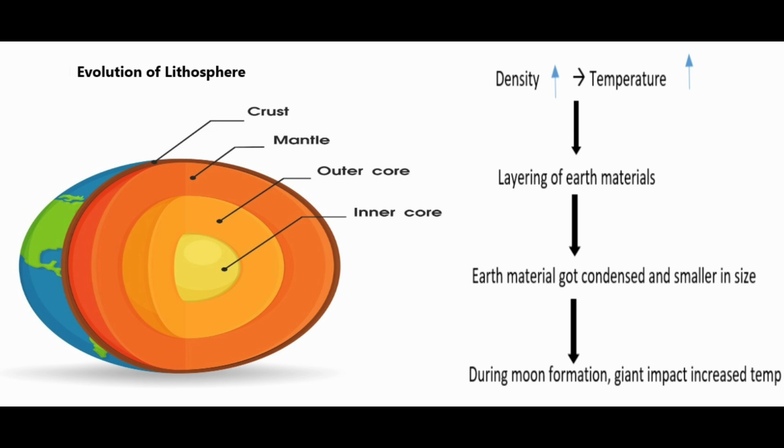And this stratified our earth to what we see at present, with crust at the top, mantle, and finally the core. So there were two events for the evolution of the lithosphere. One was that as the density built up and the temperature increased, stratification kept happening on the basis of density, and finally during the formation of the moon, the temperature rose further, and it led to further stratification.